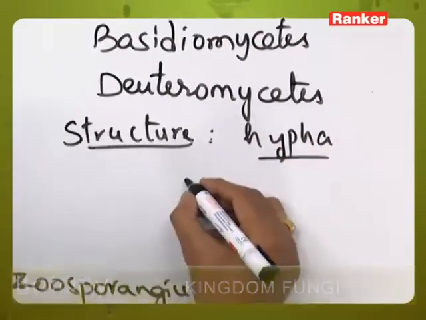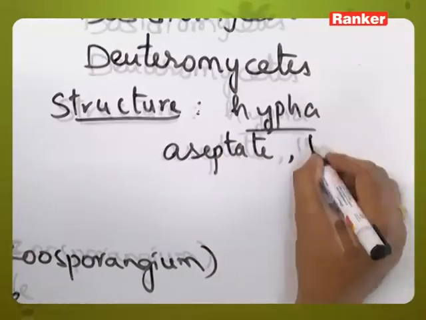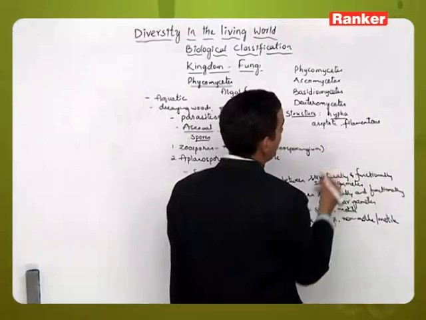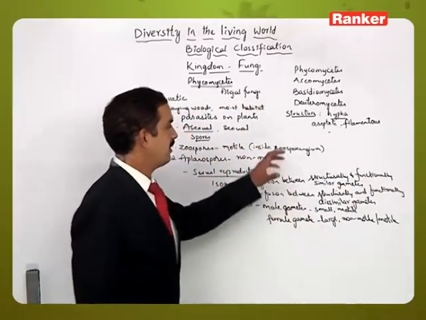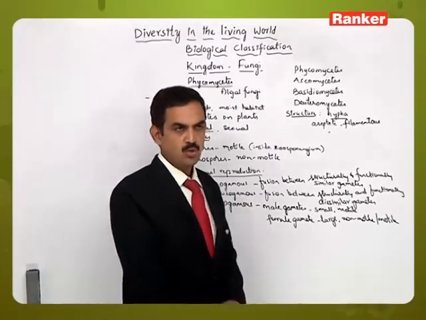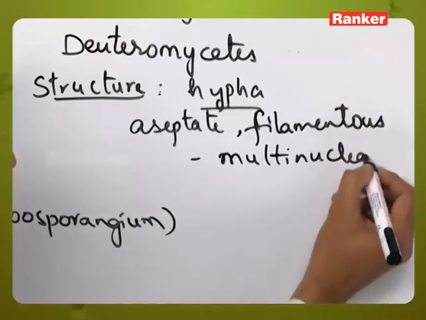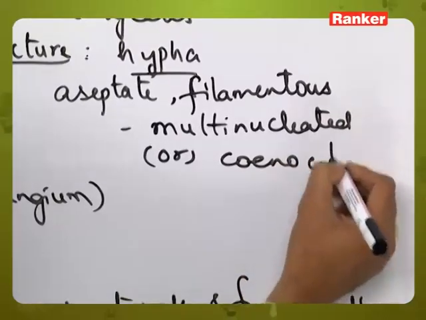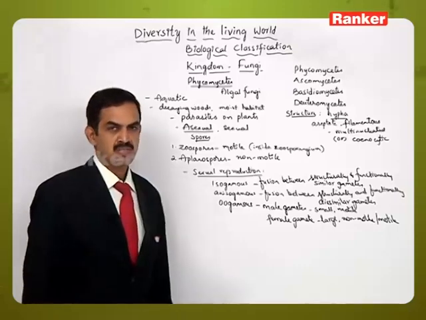So these hypha are generally aseptate, and they have some sort of filamentous like structure, and as they are aseptate, when the reproduction is taking place, the nucleus will undergo free nuclear division to produce multinucleated structure, or cenocytic condition will be present in the hyphal structure of Phycomycetes members.